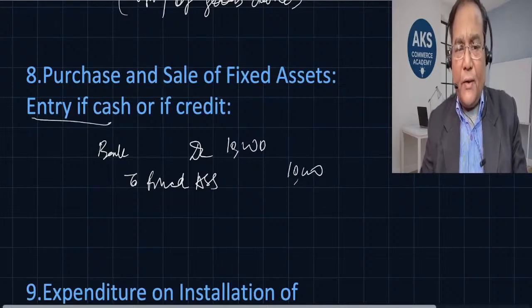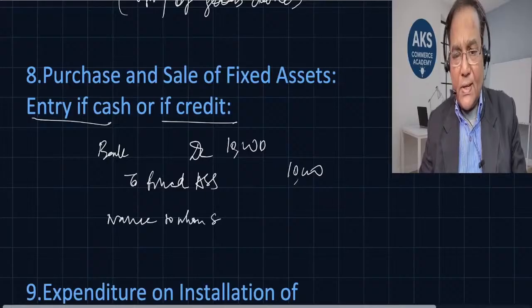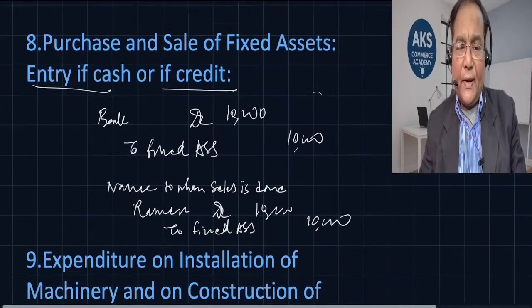Entry if cash, or if it is credit, in that case debtor, the name of the person to whom sales are made. Let's say Ramesh. So Ramesh debit to fixed asset. How much? Let's say 10,000. I hope this is clear. Now let's go ahead and see the next one.